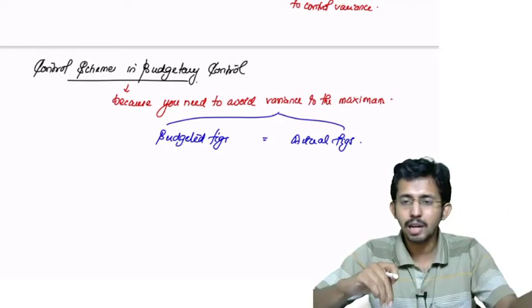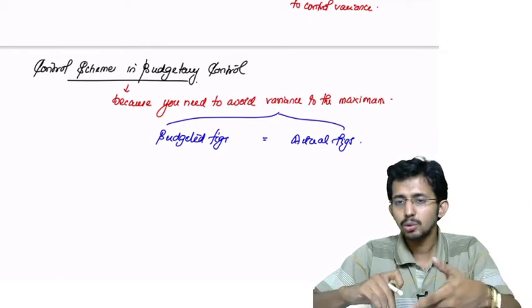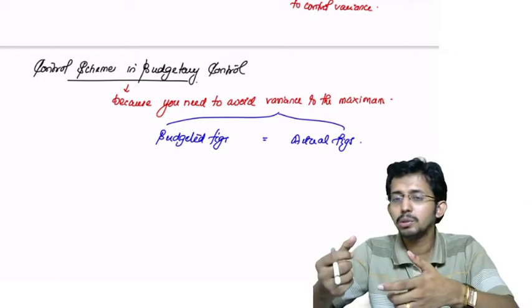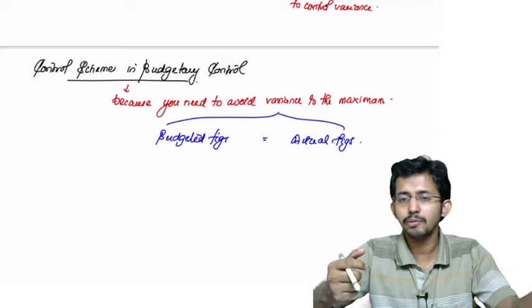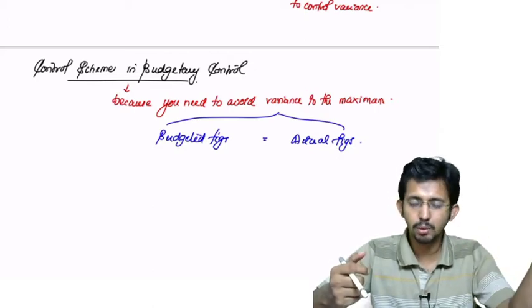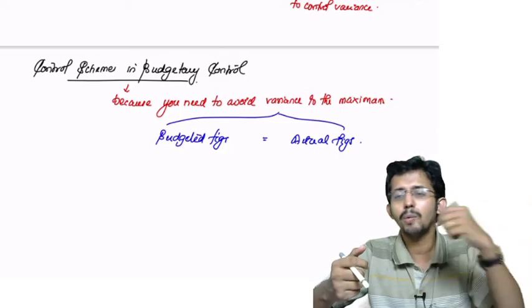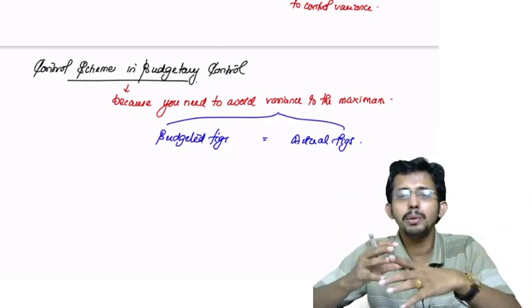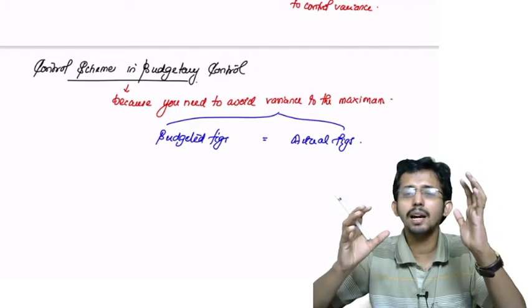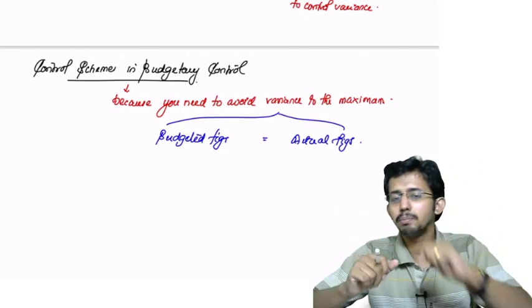You have planned your staff cost based on 1 lakh units, so you won't be able to pay your staff. You won't be able to pay your suppliers from whom you have purchased the materials for 1 lakh units. So many things will come together when your actual performance is not in line with budgeted performance.